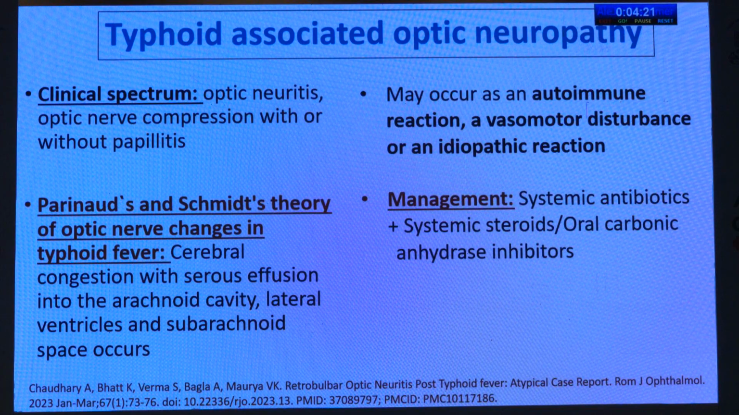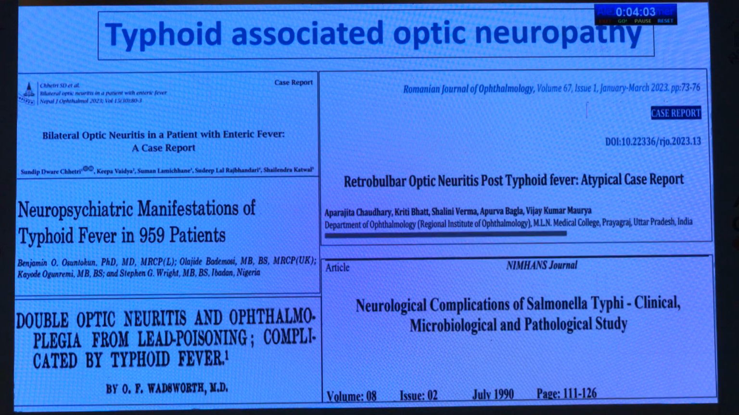Next, coming to the bacterial, the first is the typhoid associated optic neuropathy, where as per the Parsons and Schemm theory of optic nerve changes, there can be cerebral congestion with serous effusion into the arachnoid cavity, lateral ventricles and subarachnoid space. It may occur as a vasomotor disturbance or an autoimmune reaction, and the management is with systemic antibiotics along with systemic steroids or oral carbonic anhydrase inhibitors.